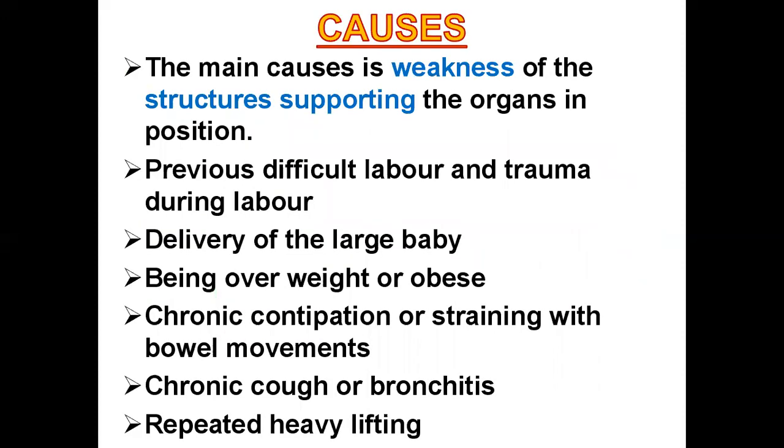Now the causes. The main cause is weakness of the structures that are supporting the organs in position. The structures which are supporting the organs are primarily the pelvic diaphragm, perineal body and urogenital diaphragm. Then secondarily there are ligaments, including the peritoneal ligament and broad ligament of the uterus.